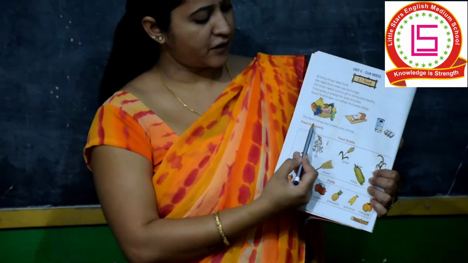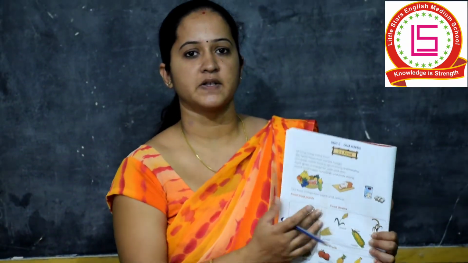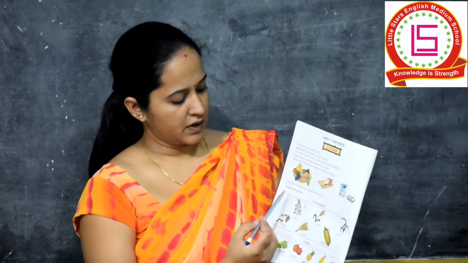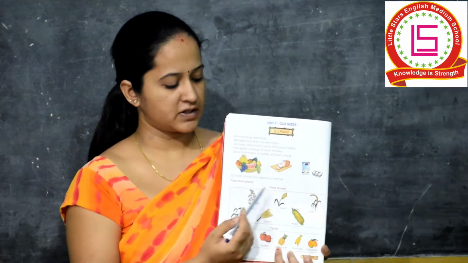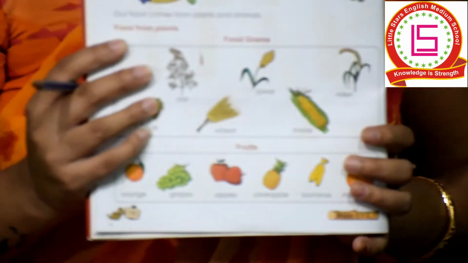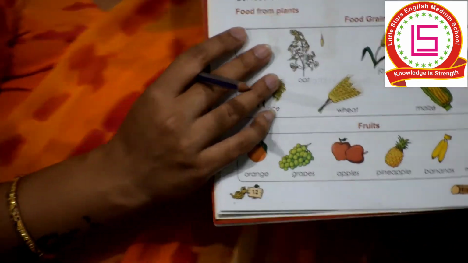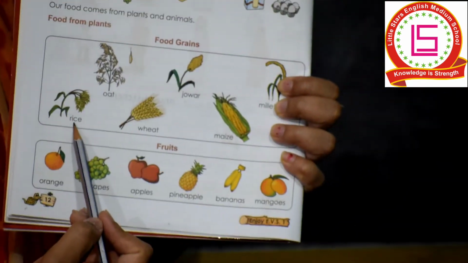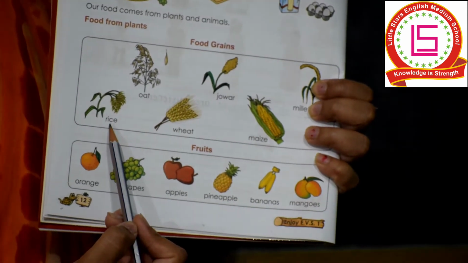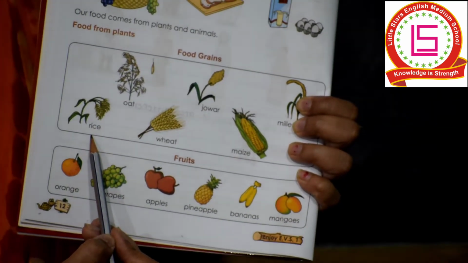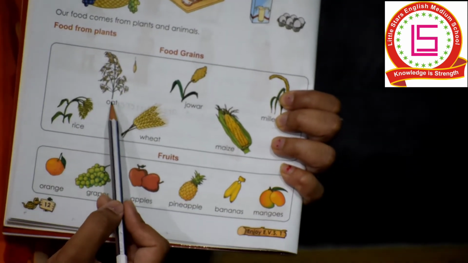Next, our food comes from plants and animals. From where does our food come? Our food comes from the plants and the animals. Now we will see in this first box the food that comes from the plants. Which are the foods that come from the plants? The first one is rice. Where do we get rice from? We get rice from the plants.